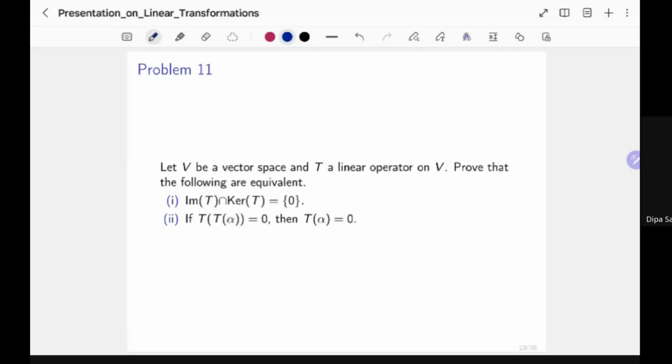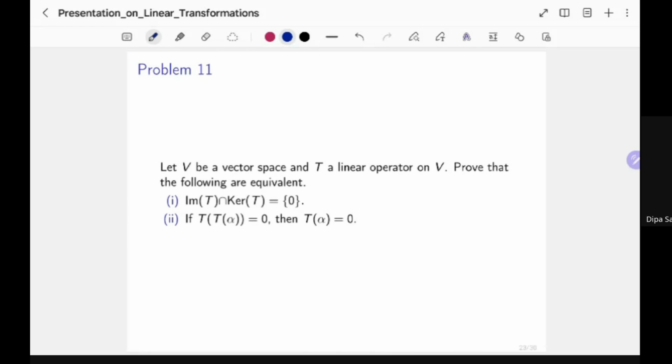And the second statement is saying that if alpha is an element of V such that T of T of alpha is equal to 0, then that actually means that T of alpha is equal to 0. In other words, alpha is in the kernel of T. We have to show that these 2 statements are equivalent.